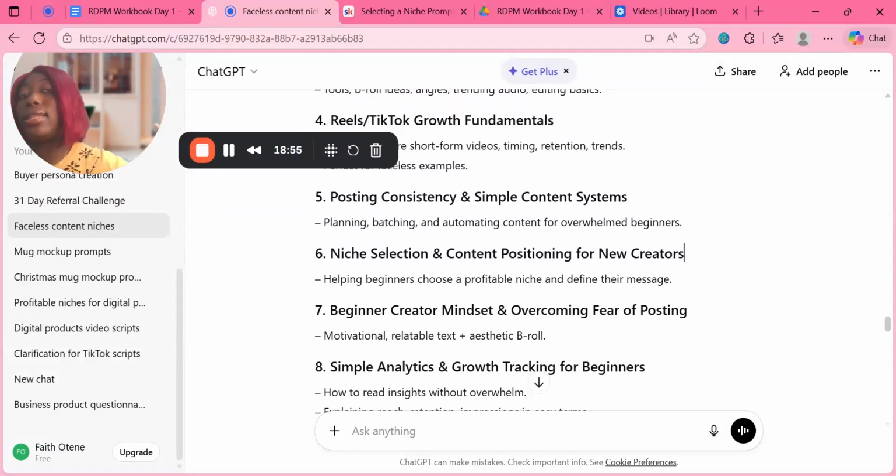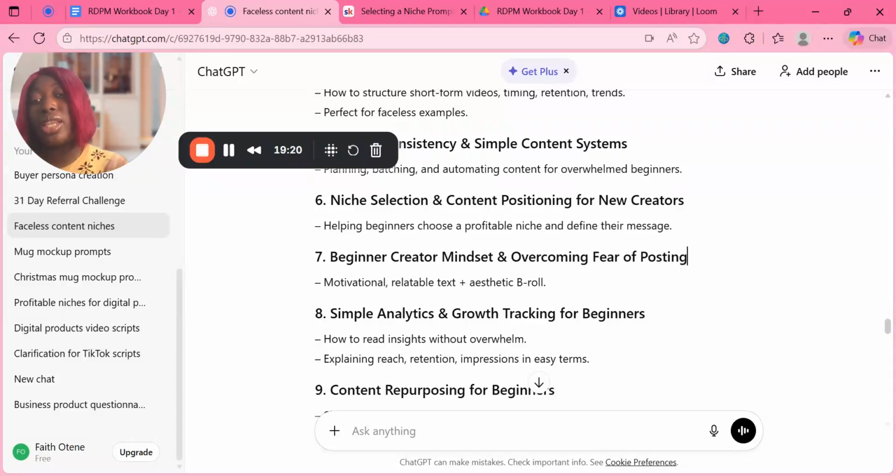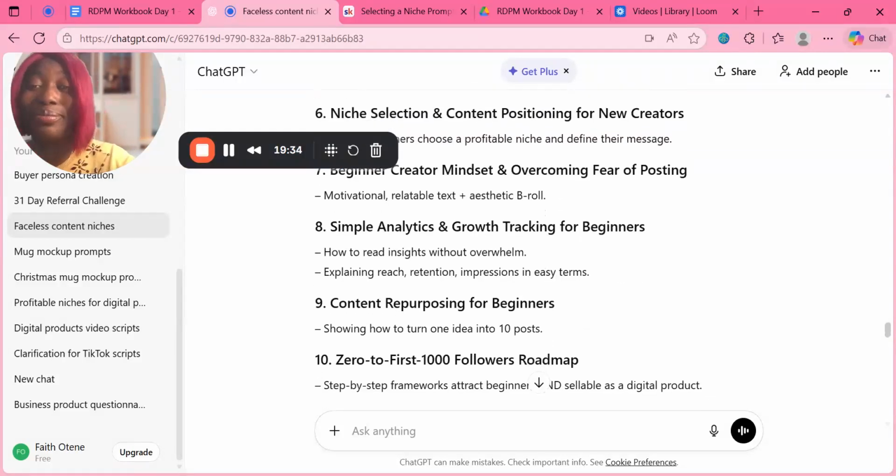Posting consistency and simple content systems, right? People struggle when it comes to posting consistently. People think that you have to be creating content every single day. You don't have to. You can just teach them how they can plan, how they can batch it, how they can automate that content for those who are beginners and feel overwhelmed as well. So niche selection, which is what we're doing now, niche selection and content positioning for creators. Helping beginners choose a profitable niche and define their message. That's what we're doing. ChatGPT just knew what we were doing.